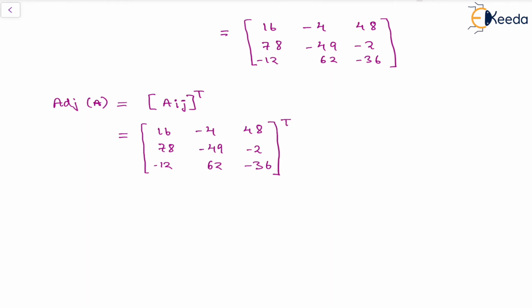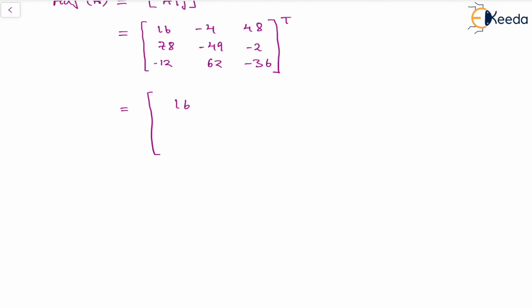The transpose is obtained by interchanging the rows and columns, and this will be: the first row will be the first column 16, minus 4, 48. The second row will be 78, minus 49, minus 2, and the third row, as the third column, will be minus 12, 62 and minus 36.